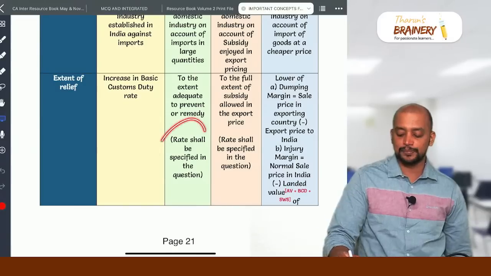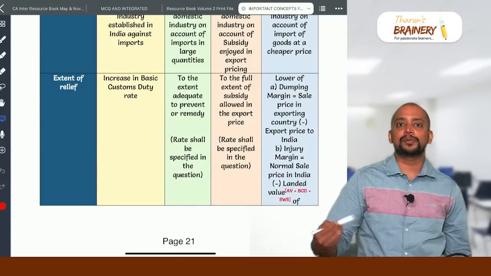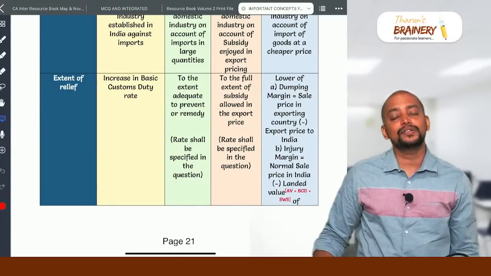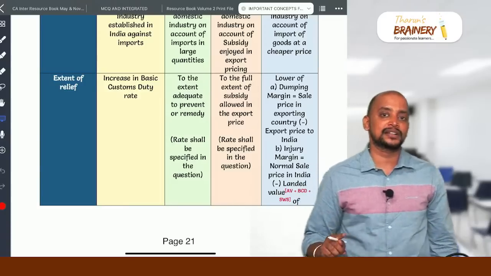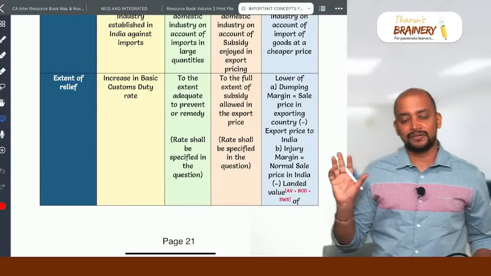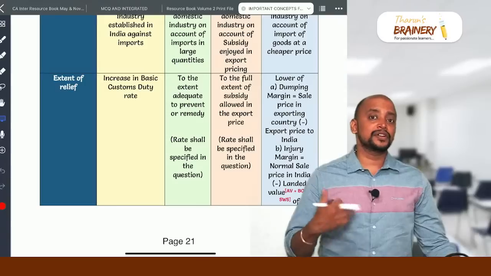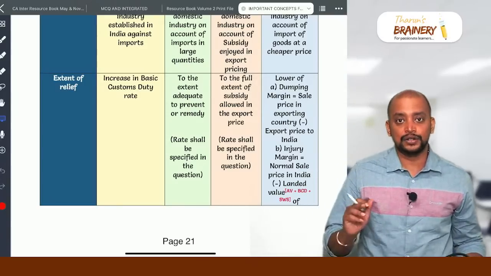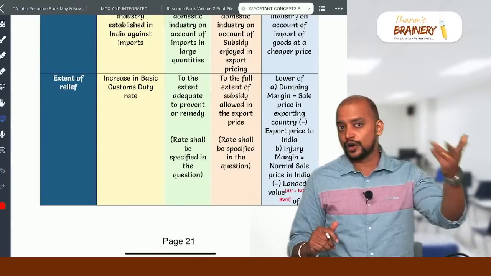It will be given as a percentage, and that percentage will be applied on the assessable value or landed value. What will be landed value? Assessable value plus basic customs duty plus social welfare surcharge. And suppose if the question is silent, you compute it on the assessable value. If the question says assessable value or landed value, accordingly you take.